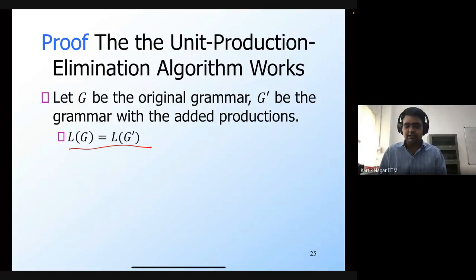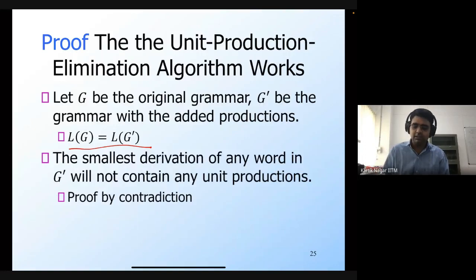And now we can remove all the unit productions from G prime. So that's what we will do. From G prime, I'm going to remove all the unit productions. However, I can again ensure that I can safely do this without actually changing the language of the grammar.